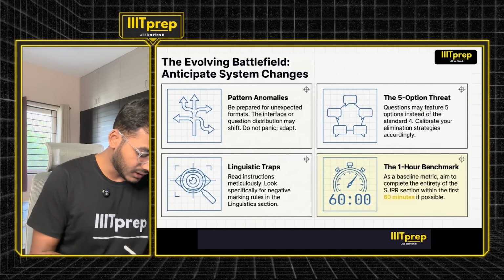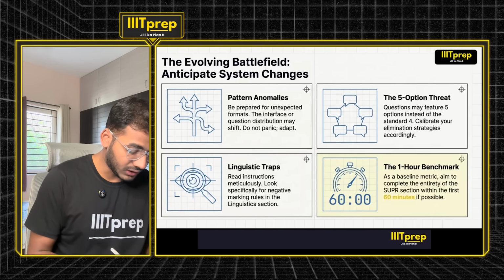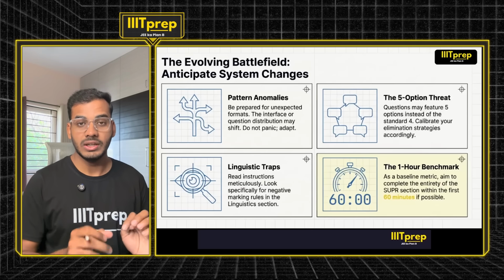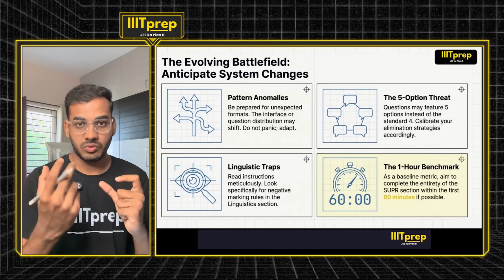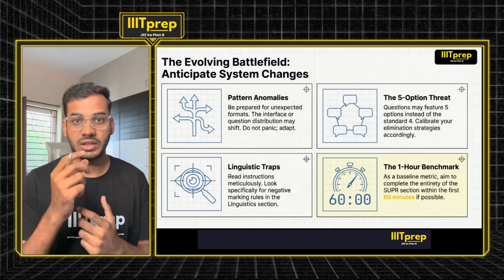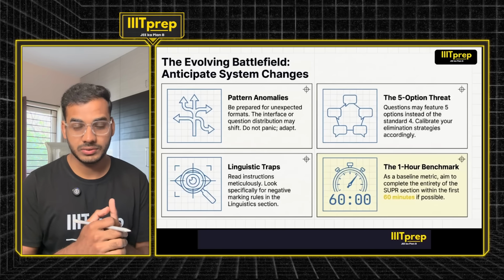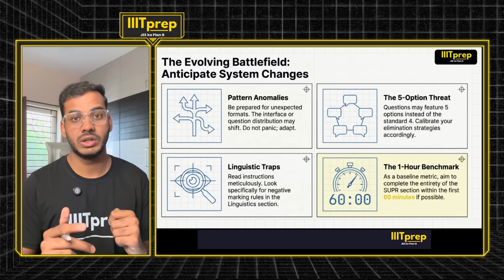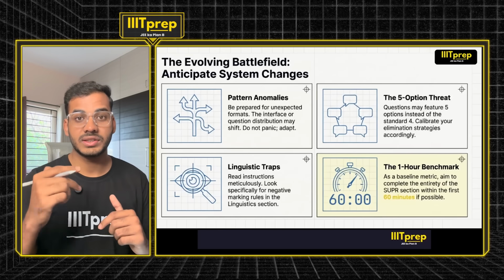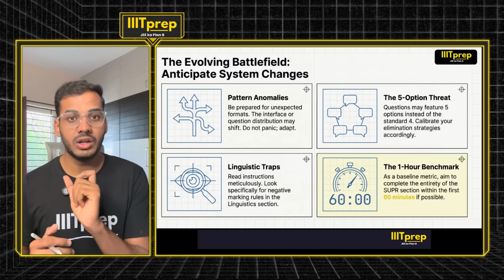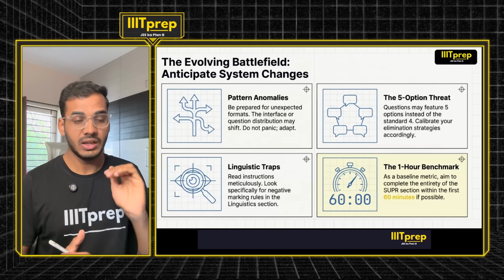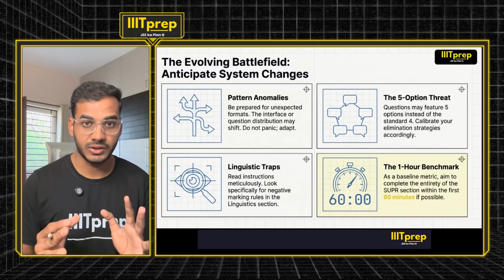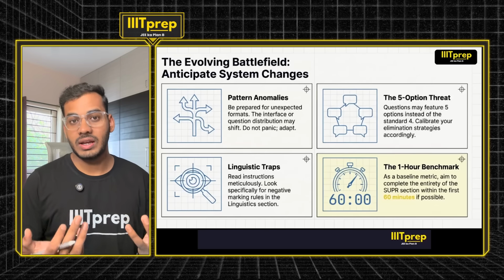Then the next thing is the linguistics trap. This is very important. Read the instructions properly. Let's suppose the question has some wording or translation in linguistics, in uppercase or lowercase. Whatever answer you write, make sure you follow the uppercase and lowercase as the instructions say. The answer may have to be all in uppercase or in lowercase. If nothing is mentioned, it's always best to follow the same uppercase and lowercase, because you never know how the answers are going to be checked.